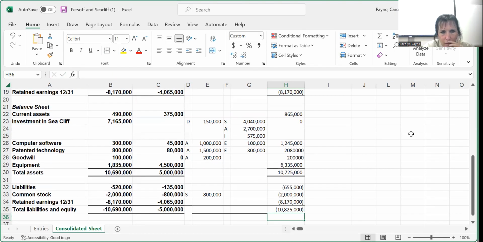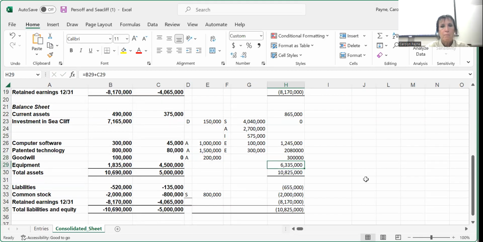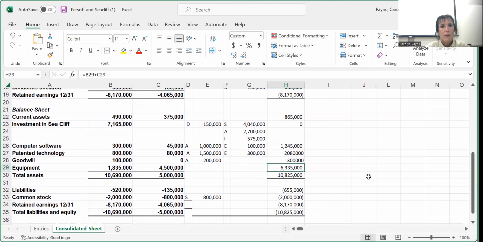Uh-oh, we're out of balance by 100,000. I've made an error. Oh, my goodwill. It had beginning goodwill. So that means that this parent has purchased other goodwill. It has purchased other companies. Okay? And so I'm in balance. That's our consolidated worksheet.